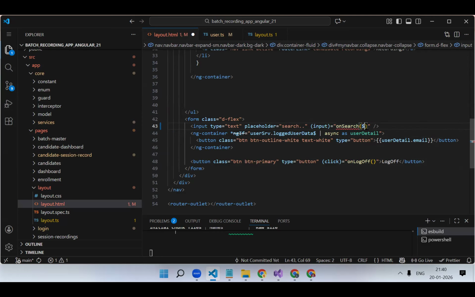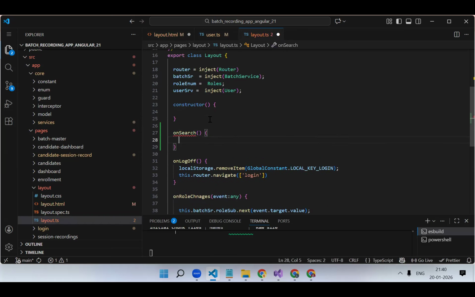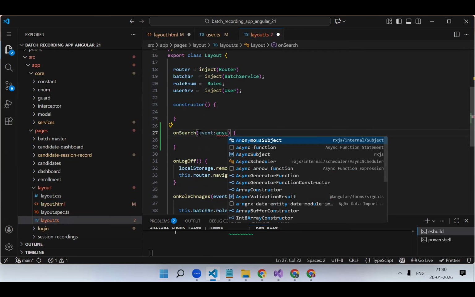And here I will pass $event. What will $event do? What do we get over here in the $input? Event object, right? I don't want to create a variable, I don't want to bind it there, so directly we can get the event object. So event colon any.